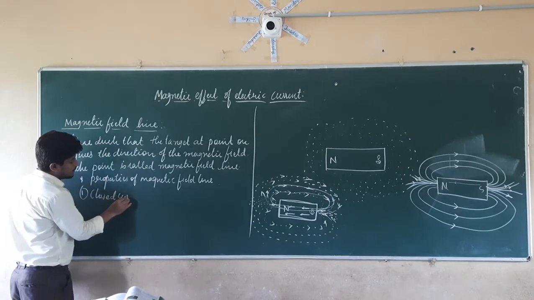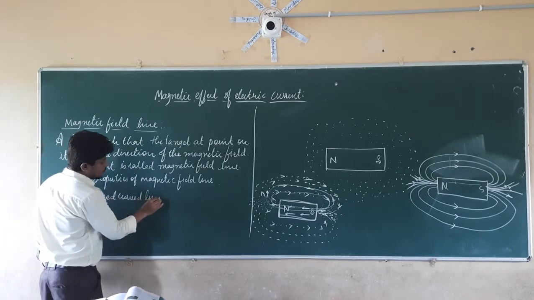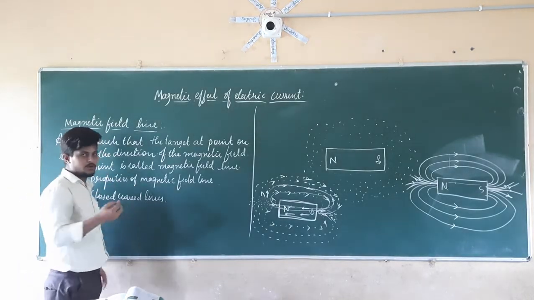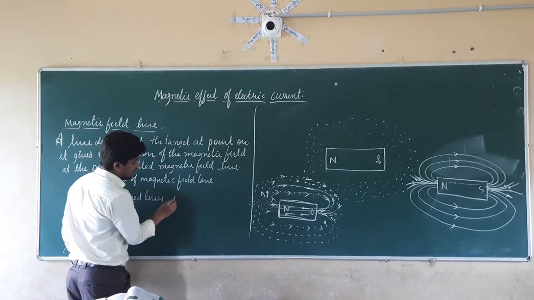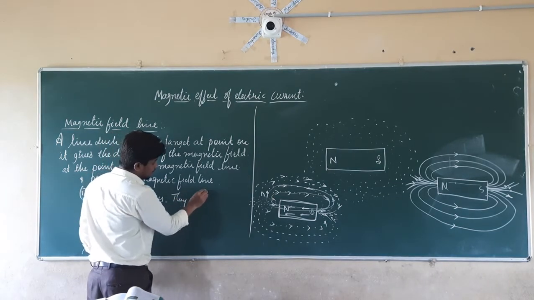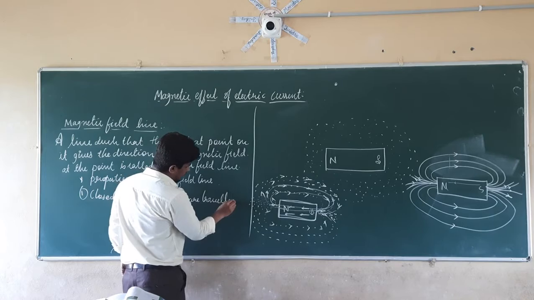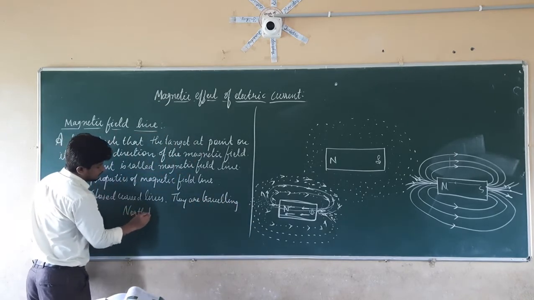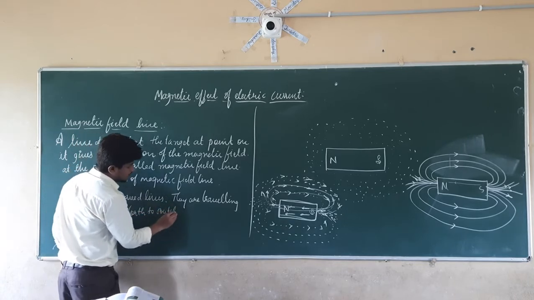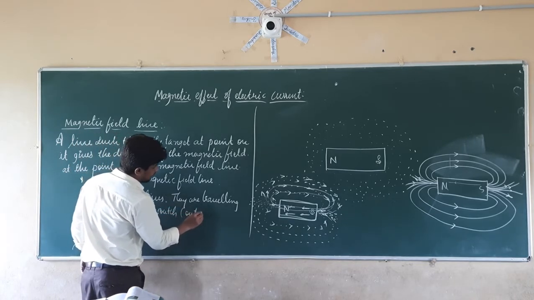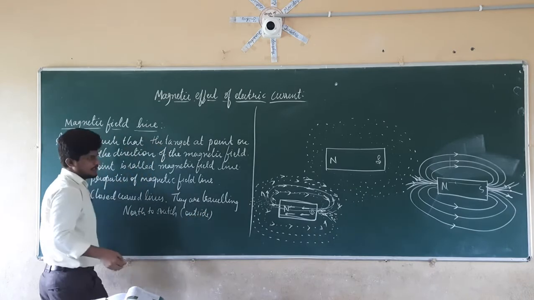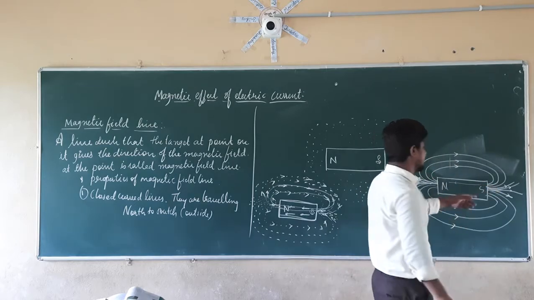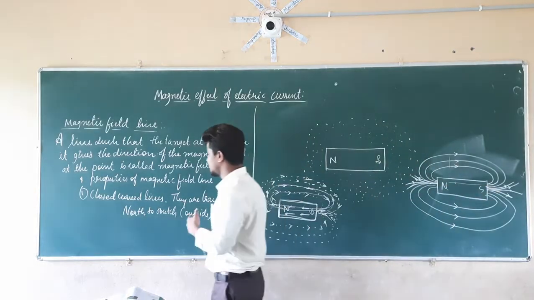They are closed curved lines, traveling from the south pole to the north pole inside, and from north to the south outside. Here the outside is in the magnetic field. Inside they are traveling from the south to the north. So this is the first property.